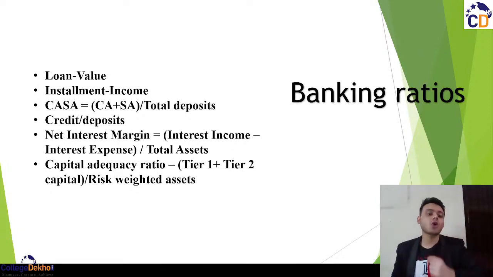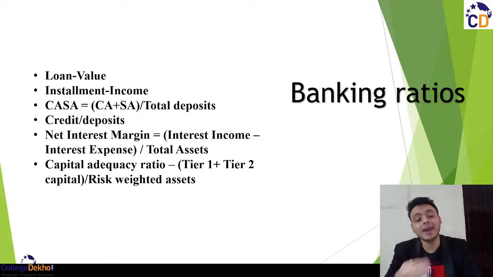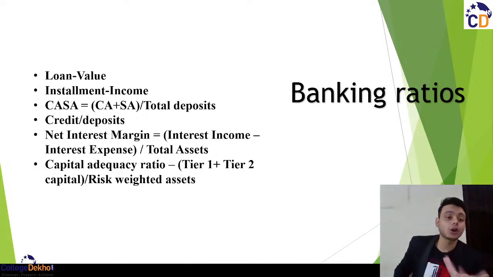So that is your installment income ratio. Like, a simple example: if you are earning an income of 1 lakh per year, out of that 20,000 you pay as installment. 20,000 by your 1 lakh. So 20% is your installment to income ratio. Now, should this ratio be high or low?